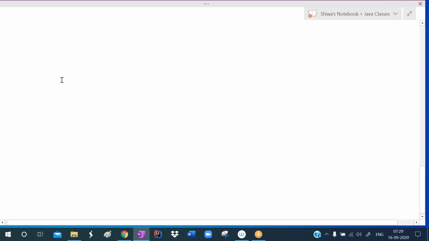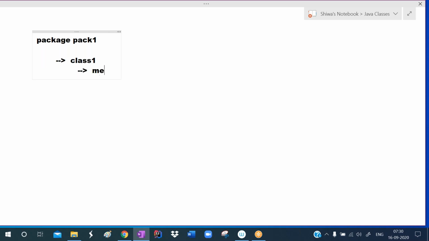So now I want to define my own package with the name pack1. In the pack1, I want to create one class with the name class1. In the class1, I want to define a method with the name method1. This class I want to place in one particular package, pack1.